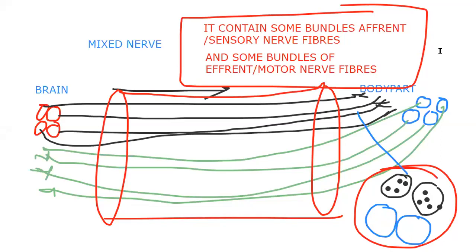We'll make it with green for our better understanding. Perineurium is as usual, they are surrounded by perineurium. The transverse section here, if we cut here, you will find some like this and some like this.